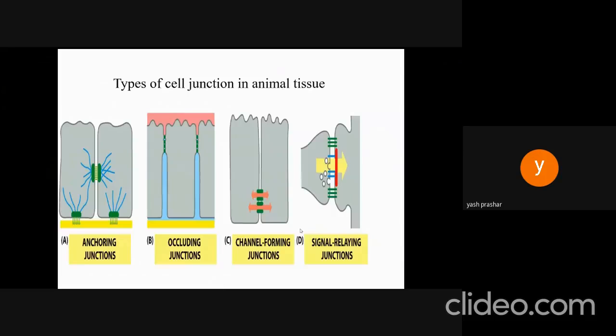Types of cell junctions in animal tissues. Here we have the anchoring junctions, occluding junctions, channel forming junctions, and signal relaying junctions.